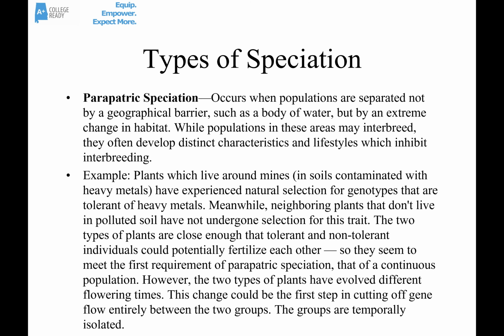In some cases, a mutation might happen that causes the flowering time of the plants in the polluted soil to change, a type of temporal separation, so that they no longer can interbreed. Their genes can no longer flow with the plants living just maybe a few feet away in the non-polluted soil. Again, random mutations and differences accumulate across time, until eventually those two populations are no longer the same species.